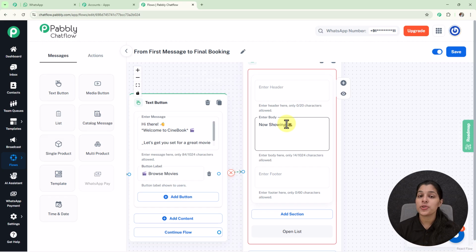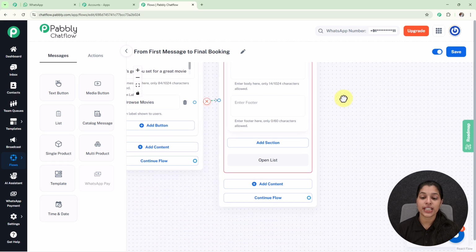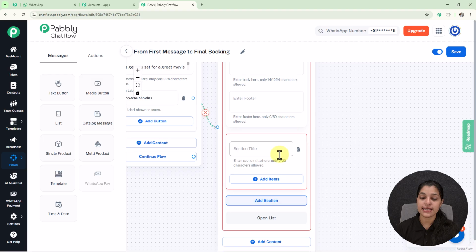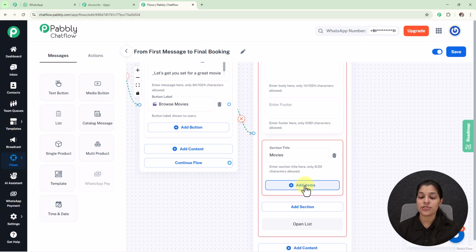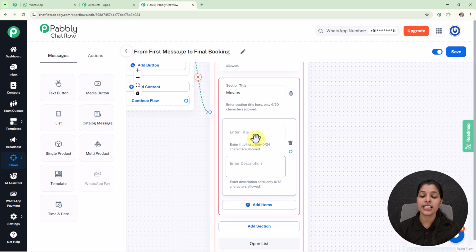And now I'm going to add some items or some movies to this list. For that we firstly have to create a section by simply selecting this add section, and here I'm going to enter my section title as movies. And afterwards in this section I'm going to add some items. For that we just have to click over this add items, and here we are getting this dialog box